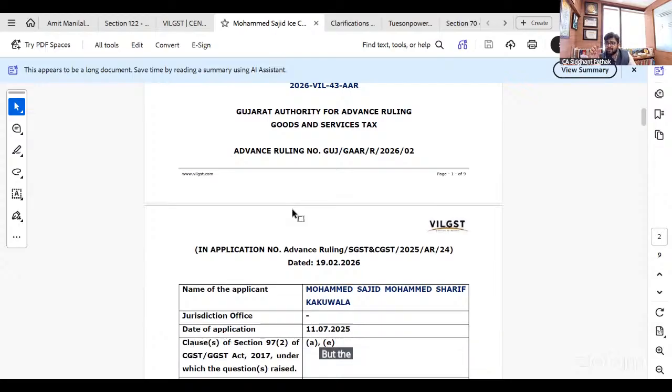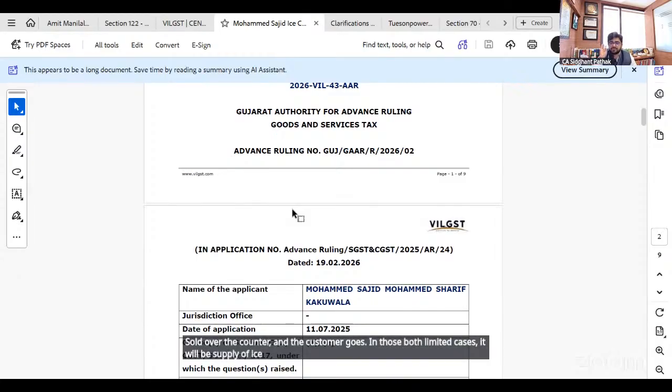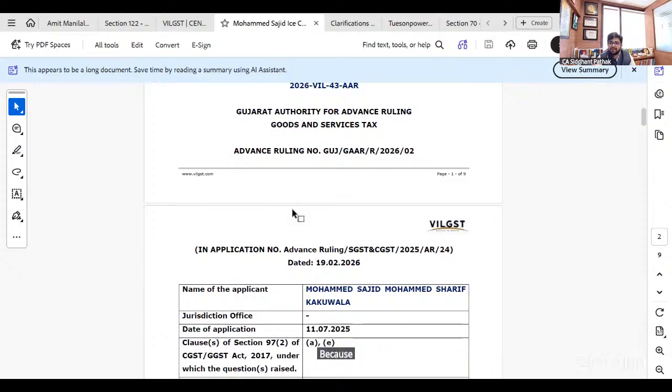But the major point that the circular intends to clarify is, if the ice cream was manufactured outside and it is being brought to the restaurant and it is being served as it is, or it is being sold over the counter and the customer goes, in both those limited cases, it will be supply of ice cream as goods, because nothing happened at the restaurant, no cooking, no preparation.